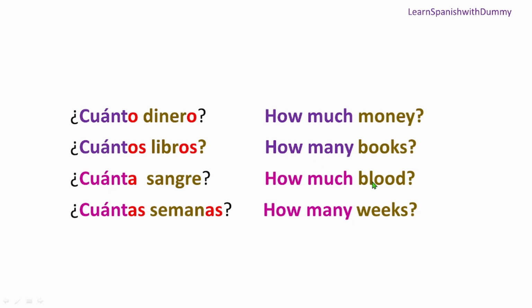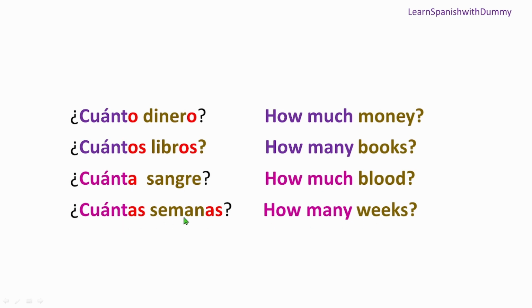Now how much blood? Blood is also always singular, right? It's uncountable. So you say cuánta sangre. Blood is female in Spanish, okay? So I use the female version of how much, and blood is always singular. So we say cuánta sangre. Perfect. Now, how many weeks, right? Now it's weeks. I made it plural, all right?